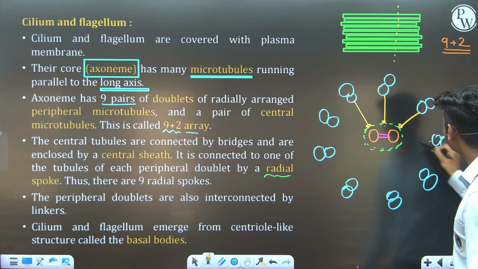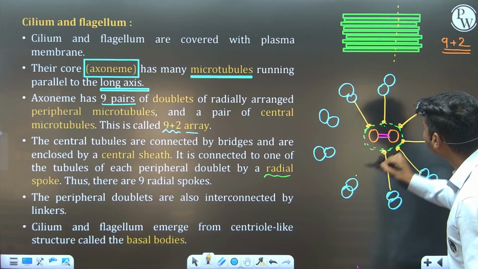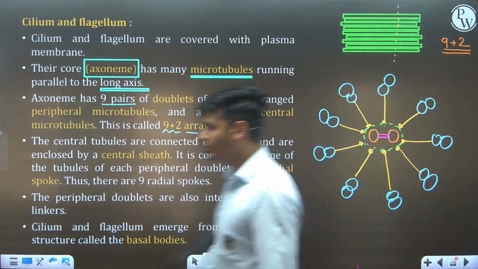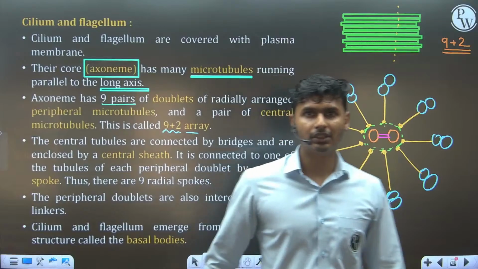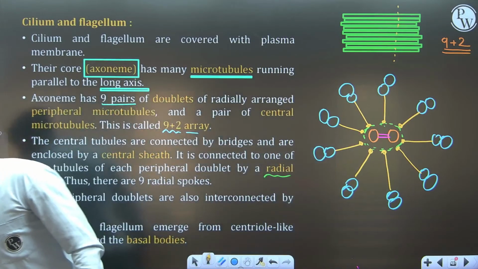So my question to you is, in this diagram, how many radial spokes are present? How many radial spokes are there? I am waiting in the chat section.